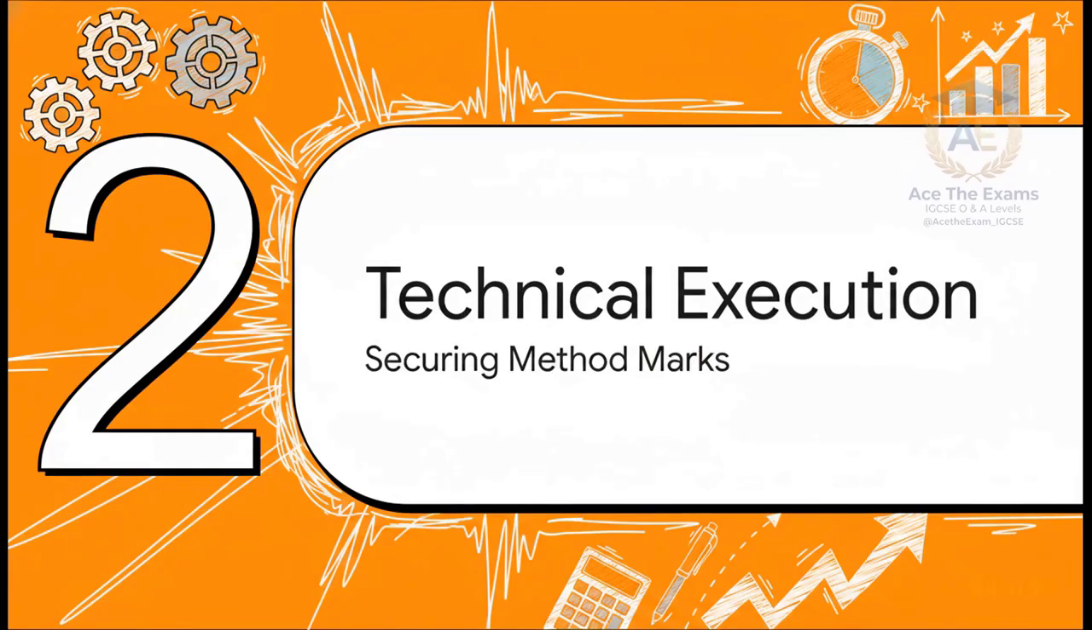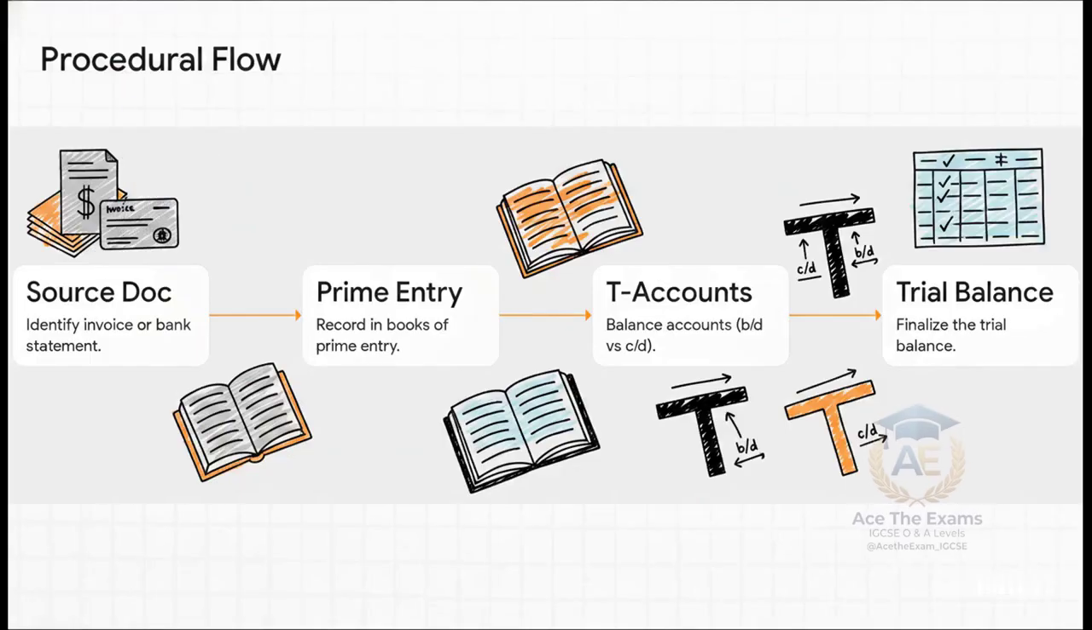Moving on to Section 2, Mastering Technical Execution. This is where we secure those absolutely crucial method marks. So the trick here is making your logical flow completely visible to the examiner through these exact sequential steps. First, identify the correct source document, like an invoice or a bank statement. Then, translate that data into the books of prime entry.